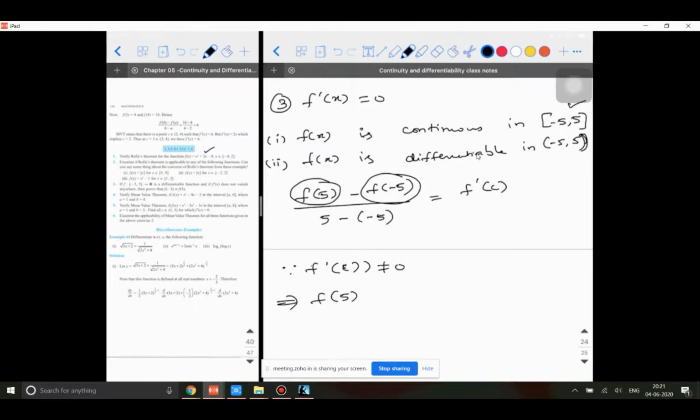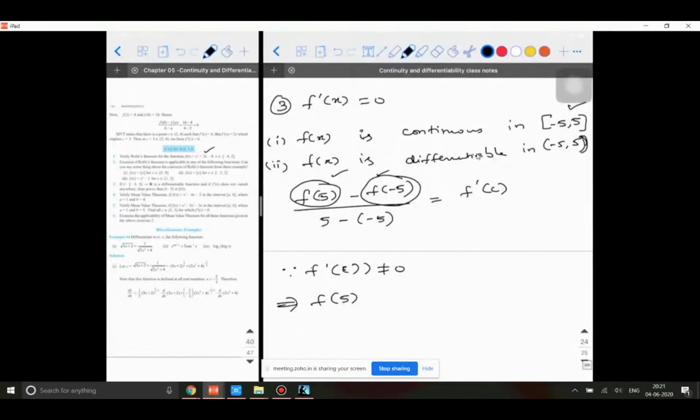It can be equal to 0 only if the numerator terms are equal, right? Because they are subtracting them. Since f dash of c is not equal to 0 according to the question, as they say it does not vanish, then f of 5 is not equal to f of minus 5. So this is the proof. So that's it. Okay. So mark this as an important proof.